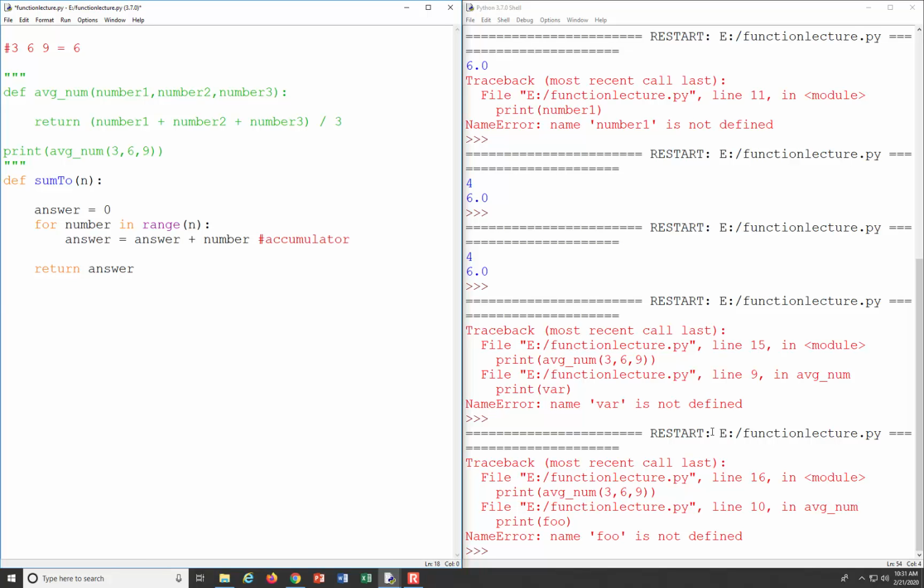Okay, and so now let's call our function. So let's try to print sum2, and let's plug in 10 for our value, and let's see what happens.